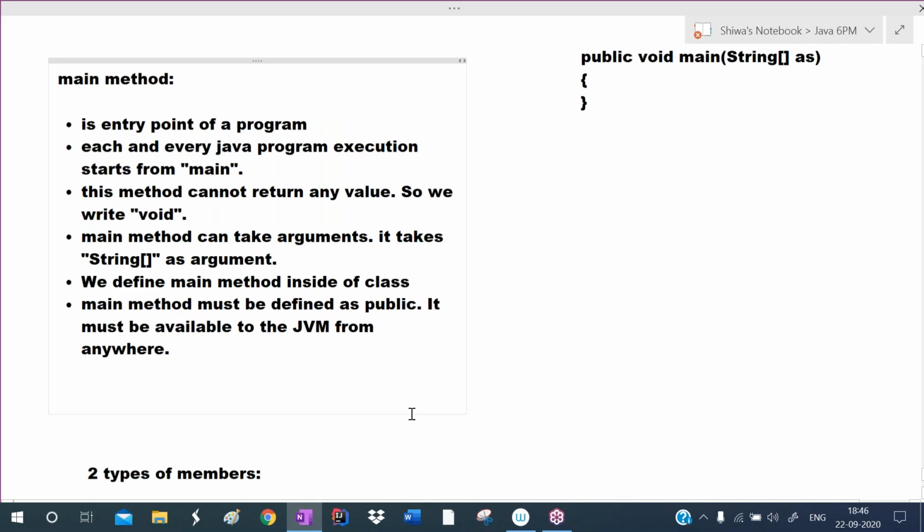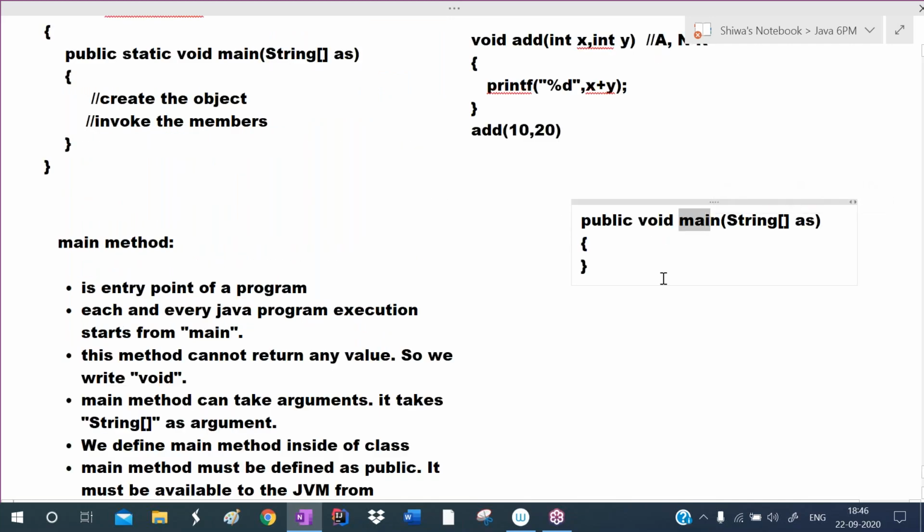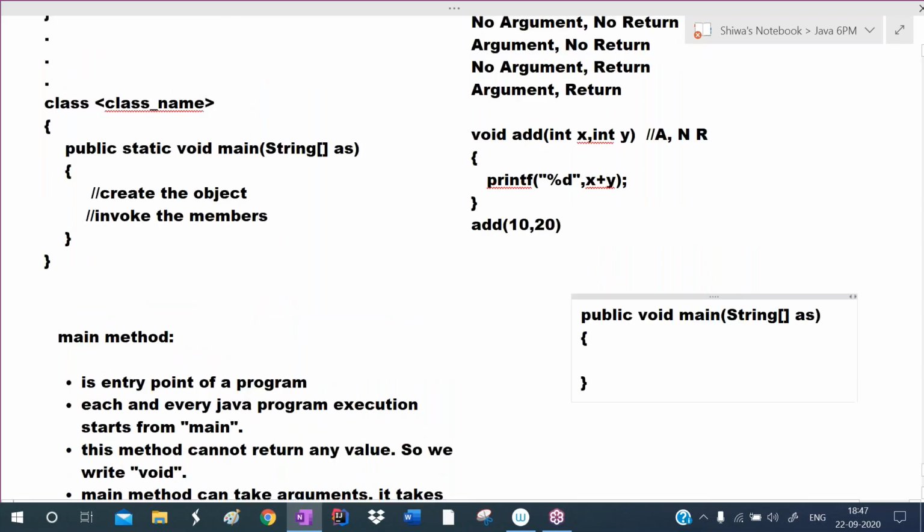So if we don't define the main method as static, this main method is non-static here, which means we have to create the object. But where will the object be created? Inside of the main only. So to call this main method, an object is required, but that object will be created inside the main only. So the circular dependency problem will occur. Now the object will not be created, and main will not be called.